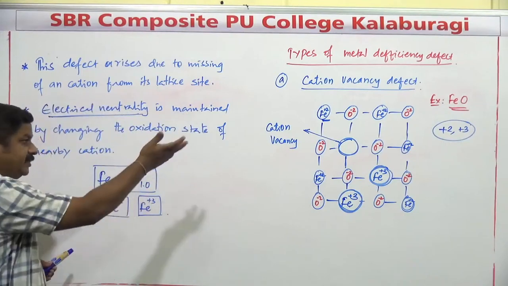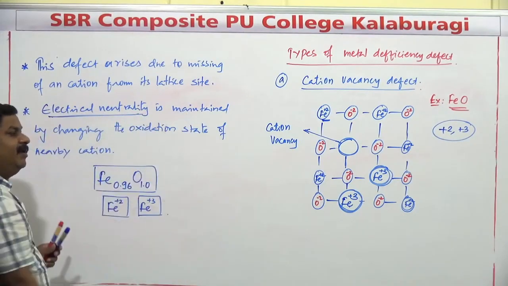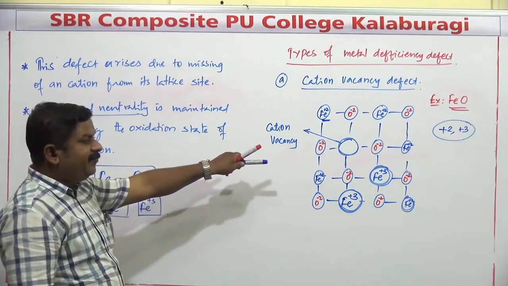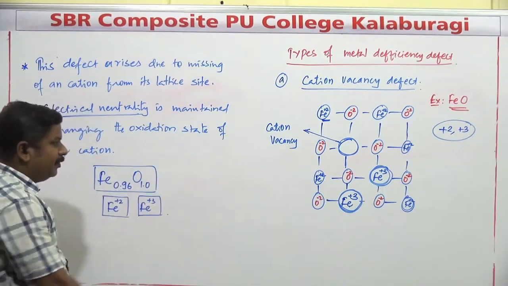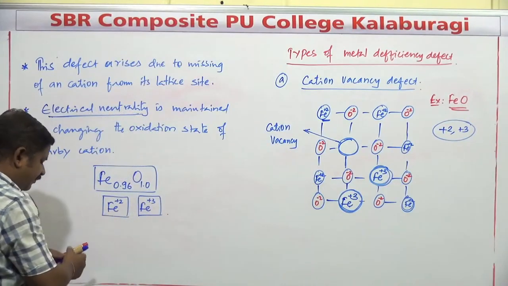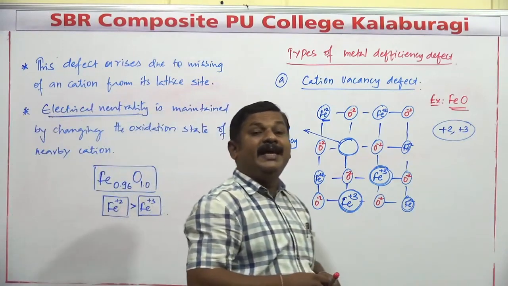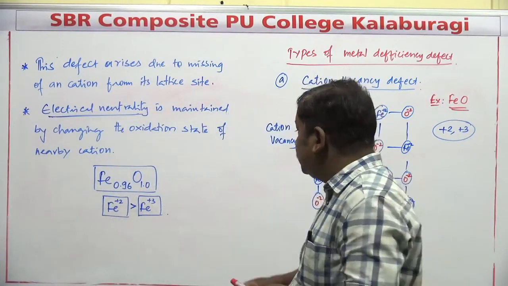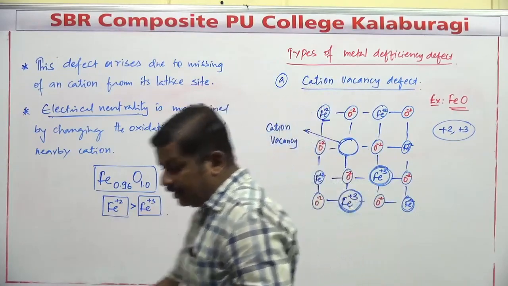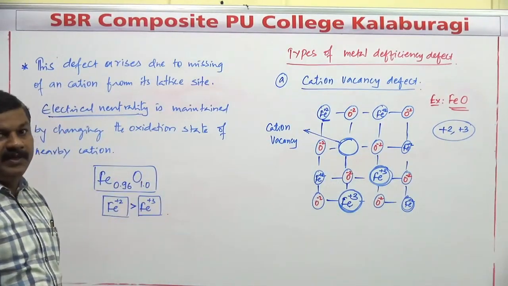Whether the percentage of Fe+2 is more or Fe+3 is more: more Fe+2 ions are present, so naturally the percentage of Fe+2 is greater compared to Fe+3. But what is the exact percentage of Fe+2 as well as Fe+3?